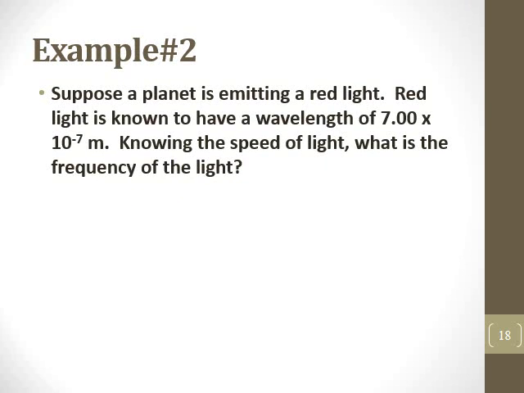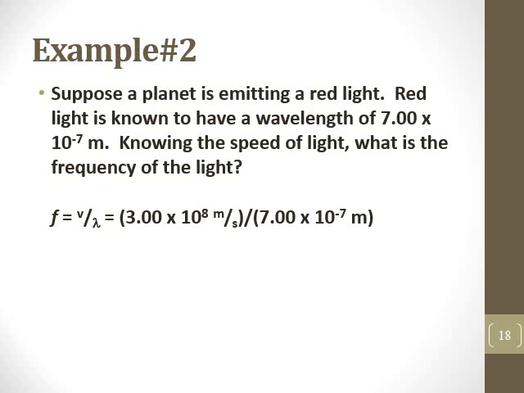The next example, suppose we have a planet emitting red light. Red light is known to have a wavelength of 7.00 times 10 to the negative 7th meters. Knowing the speed of light, what is the frequency of the light? Now the speed of light is going to be 3.00 times 10 to the 8th meters per second. So the frequency is going to be equal to the speed divided by wavelength. That's just the rearrangement of the equation that we used before. So that's 3.00 times 10 to the 8th meters per second divided by the wavelength, which is 7.00 times 10 to the negative 7th. And we get that the frequency is going to be 4.29 times 10 to the 14th hertz.